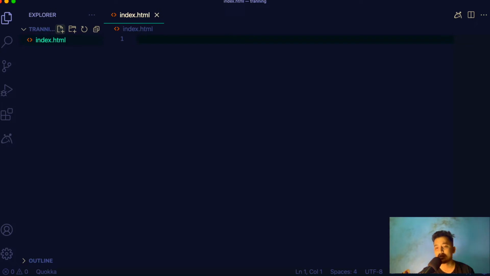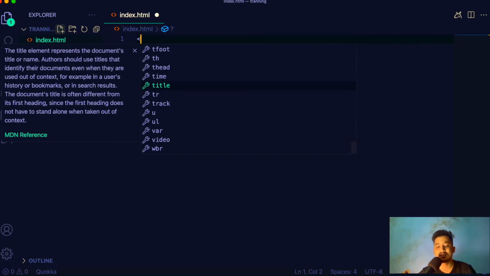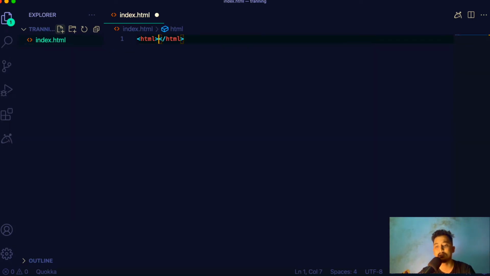So in our initial HTML file, first of all, we have to create an HTML tag. So we're going to write html and write this. You can see this is an opening tag and this is a closing tag. Everything inside a HTML file has to be inside the HTML tag. The two main tags that will be inside HTML tag are a head tag and a body tag. So let me create both of those. So we have a head tag and then we have a body tag.